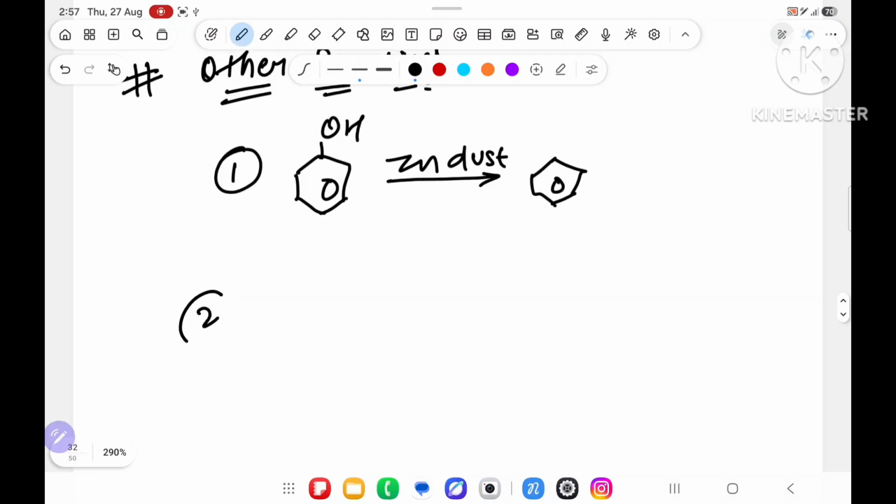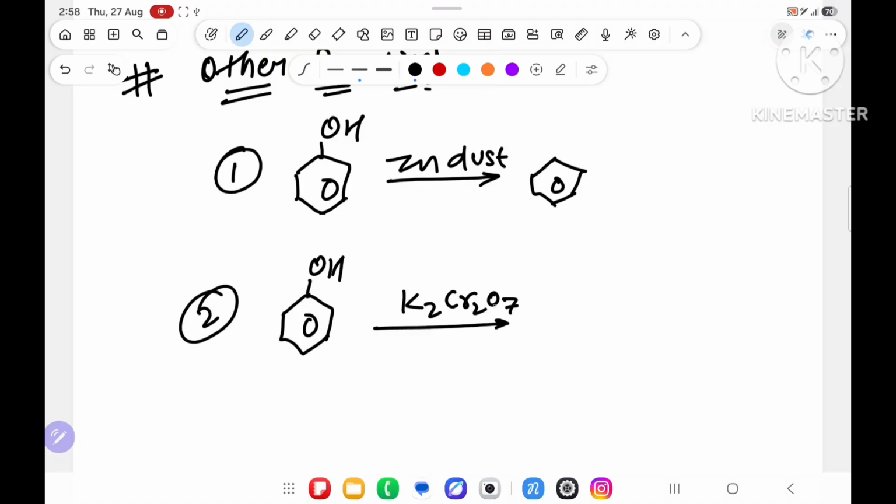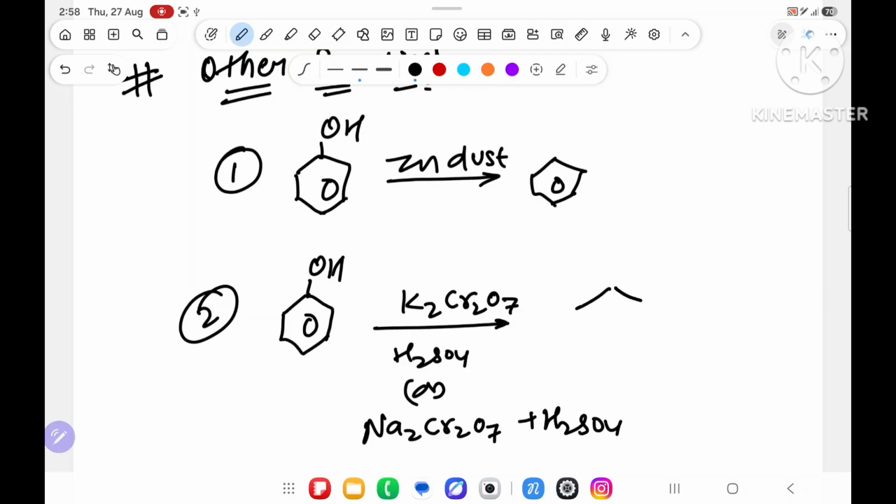And if you take another reaction, phenol will react with K2Cr2O7 in presence of H2SO4, or Na2Cr2O7 in presence of H2SO4. In presence of H2SO4, it will convert into benzoquinone. Double bond over here O, over here O, and this is called benzoquinone. And this is all about the completion of the topic called phenol.